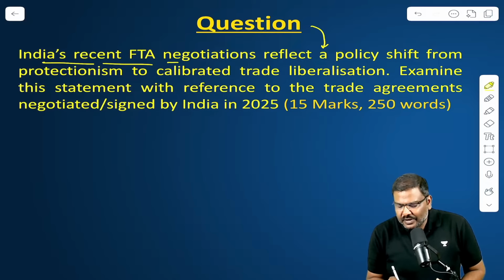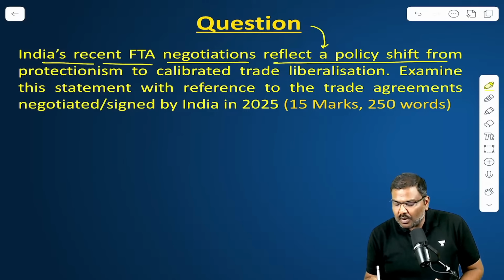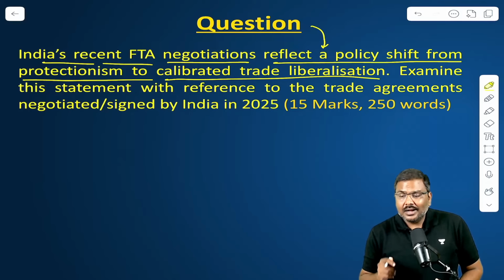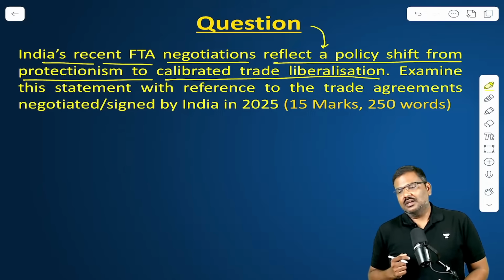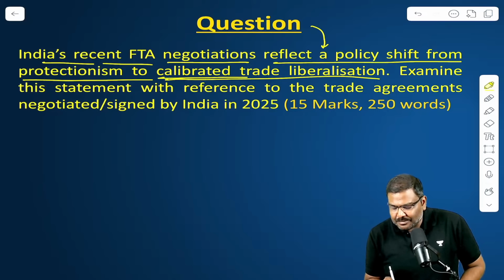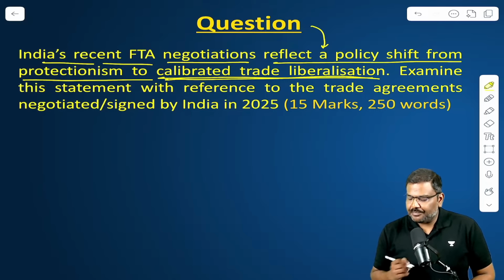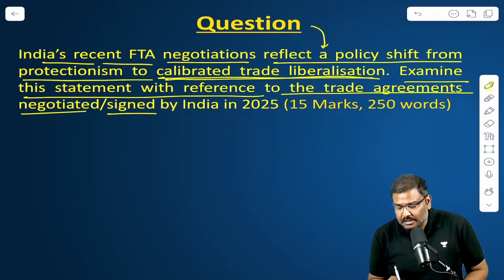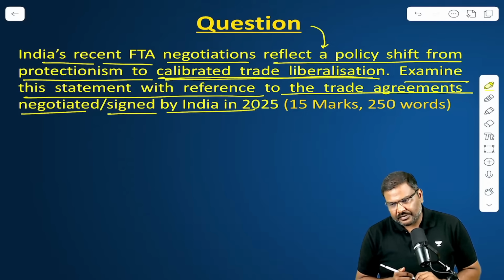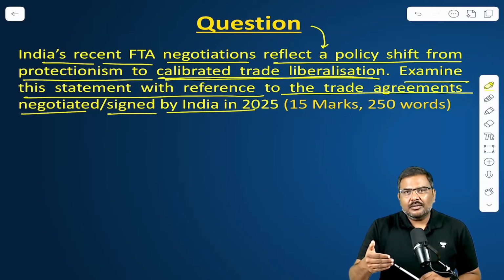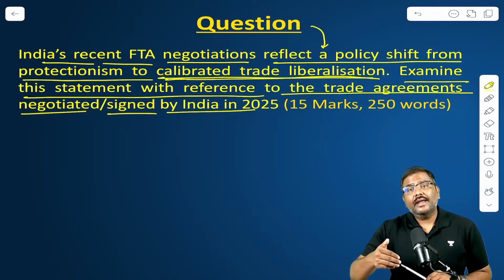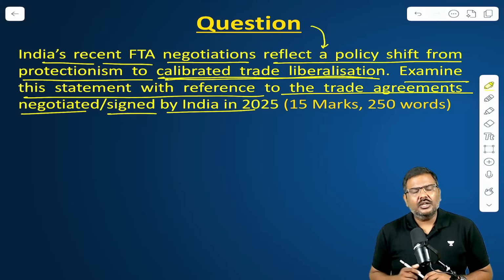India's recent FTA negotiations reflect a policy shift from protectionism to calibrated trade liberalization. From protectionism to calibrated trade liberalization. Examine this statement with reference to the trade agreements either negotiated or signed by India in 2025. You can talk about the trade agreements between India and UK, India and Oman, right? And basically the New Zealand one here.